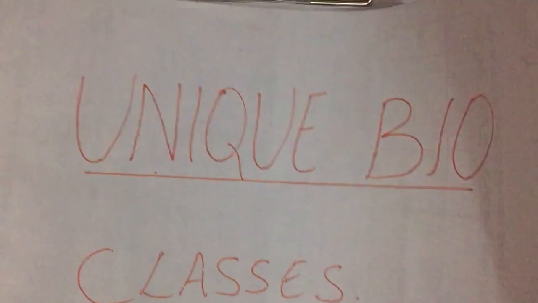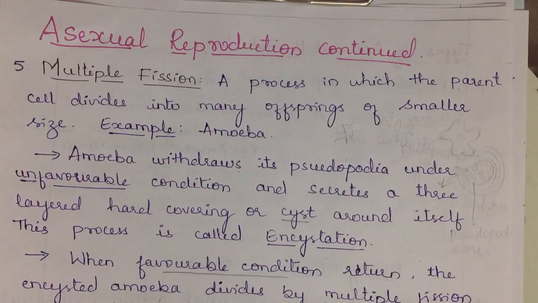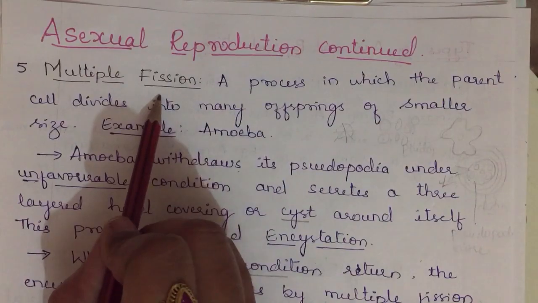Okay, today we shall discuss asexual reproduction, which we started in the previous video. There we discussed cell division, binary fission, budding and asexual reproductive structures. Now we shall proceed with the fifth one, that is multiple fission.